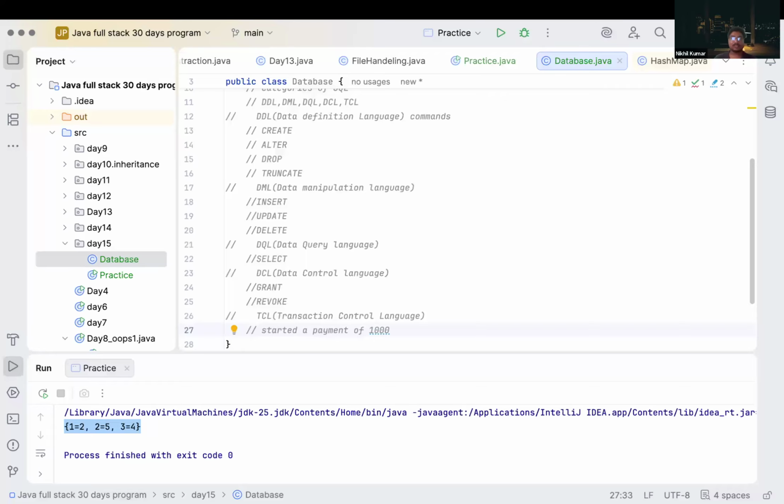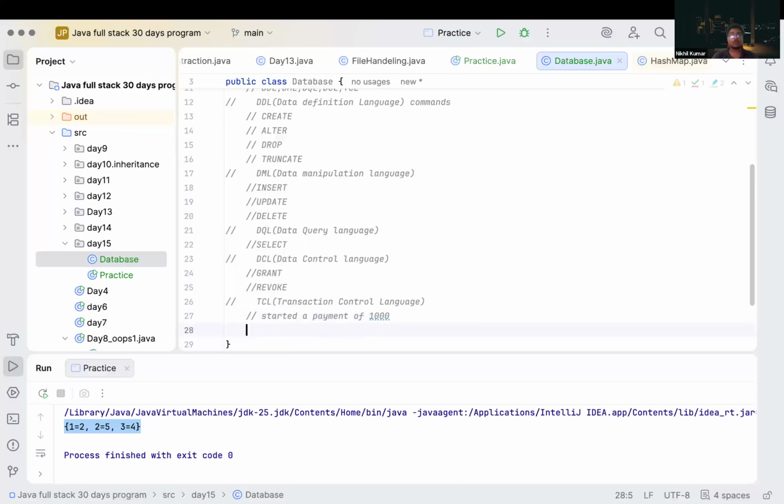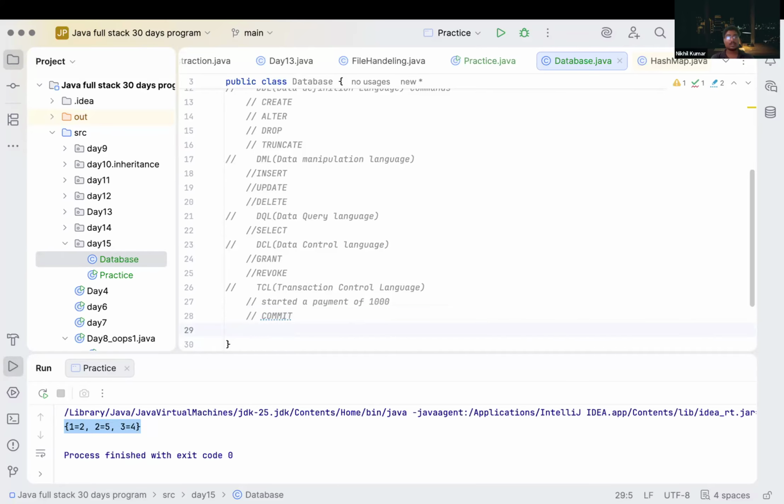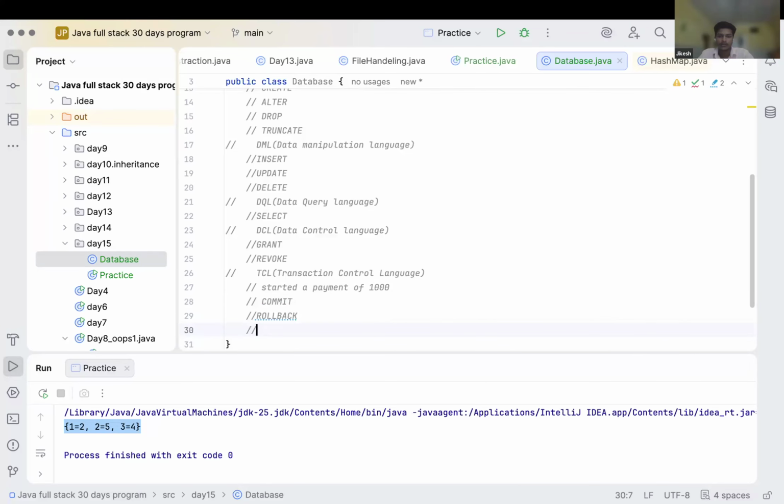Correct? It makes my balance go back from 50,000 to 51,000, because my payment failed. If it is successful, then it will commit our transaction, my balance becomes 50,000 and someone else's balance will increase by 1,000. Correct? That's why we use TCL, to ensure the safety of our transactions. It can be used anywhere, like storing some data or removing some data. This is just one example. So we have commit inside our transaction. Other than that, we have rollback, then savepoint.